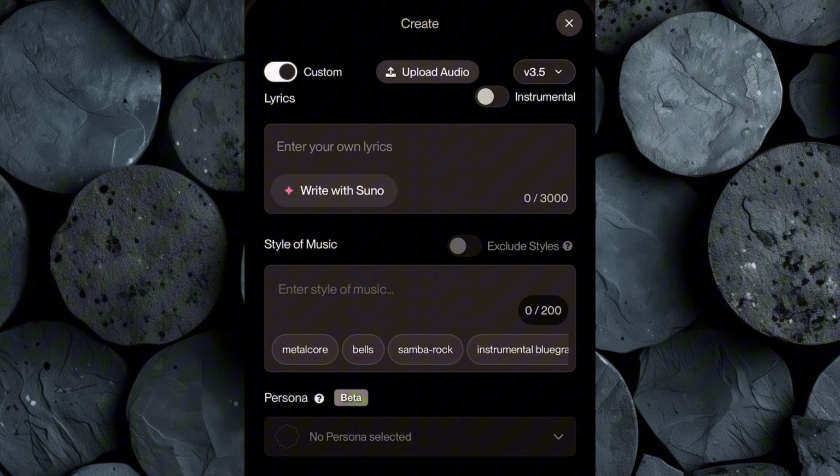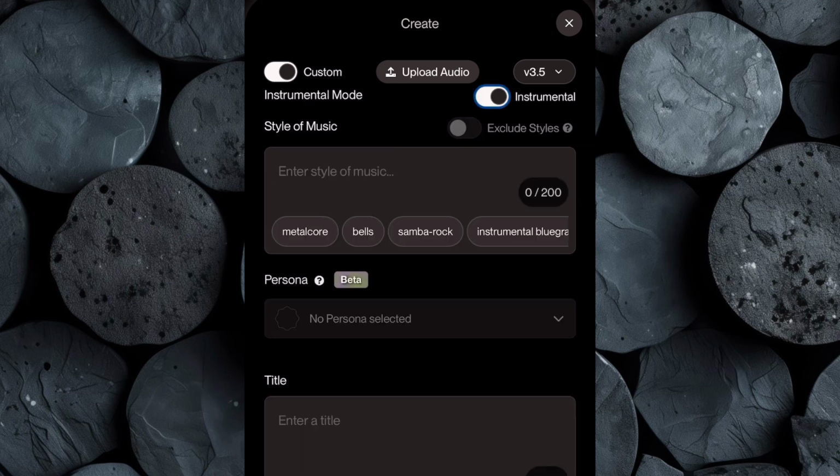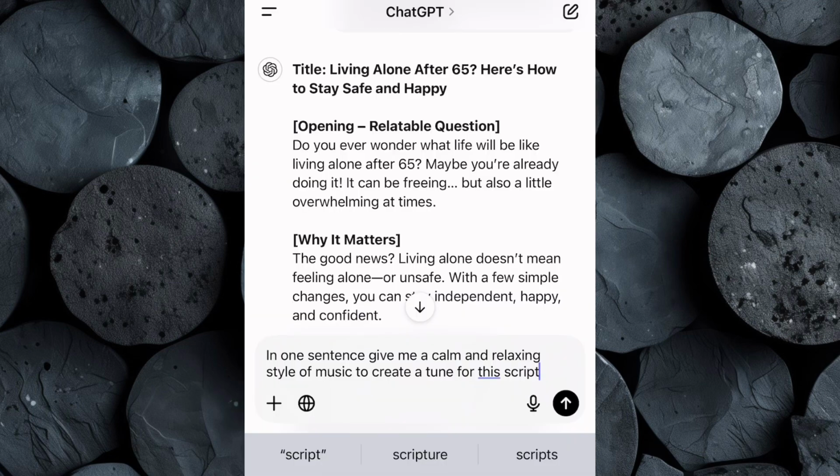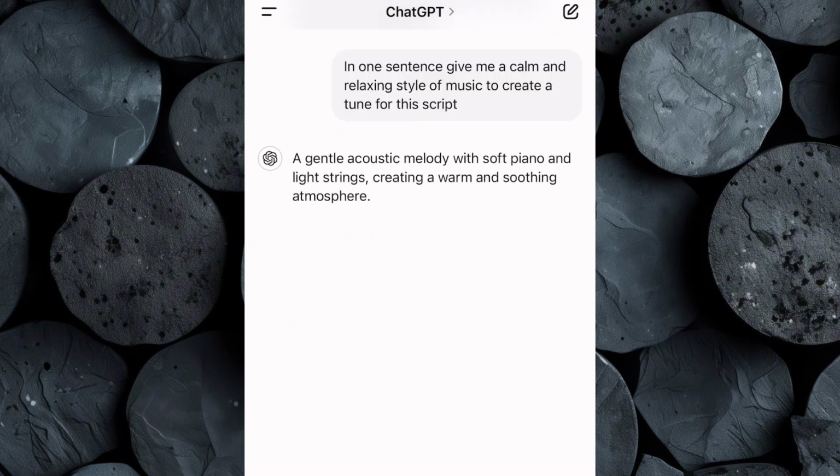Since we're creating background music for a video aimed at seniors, we don't need any lyrics, just a soothing instrumental tune that complements the content. So click on Instrumental to focus on creating a music track without vocals. Now go back to ChatGPT and ask for a calm, relaxing music style that would fit the mood and tone of your video. Then click Enter and ChatGPT will suggest the best style of music for your video.